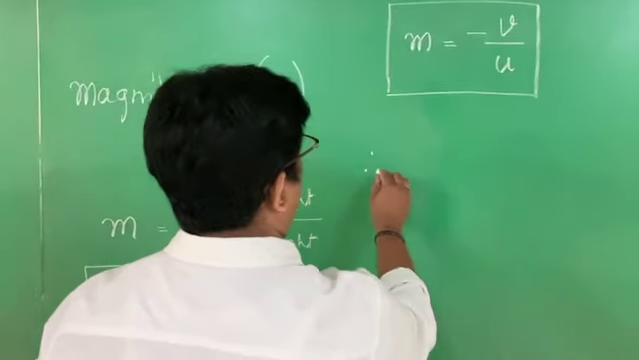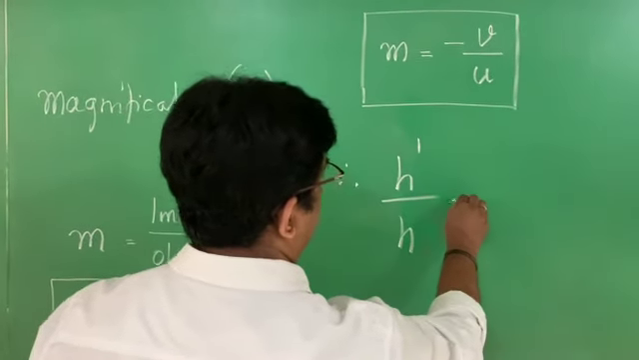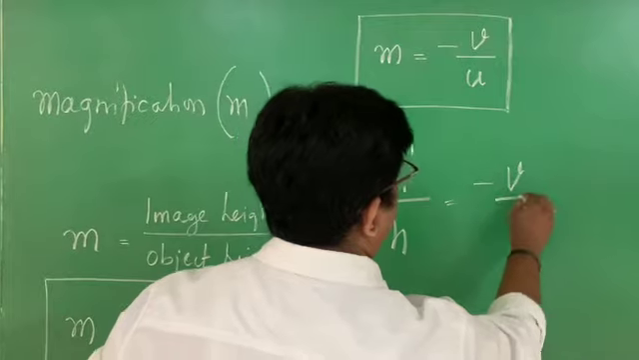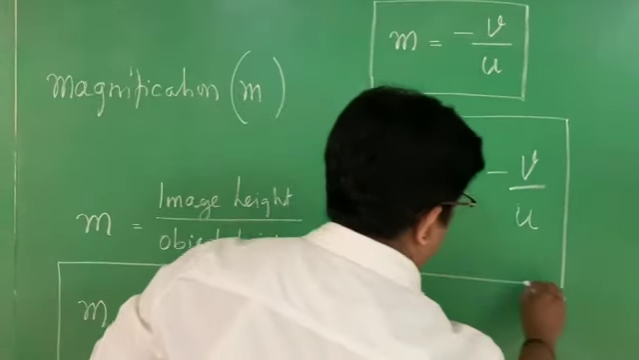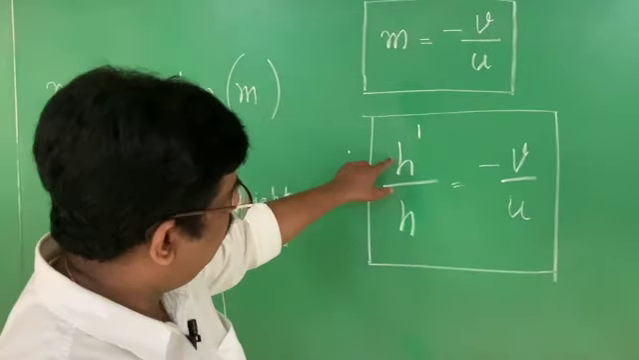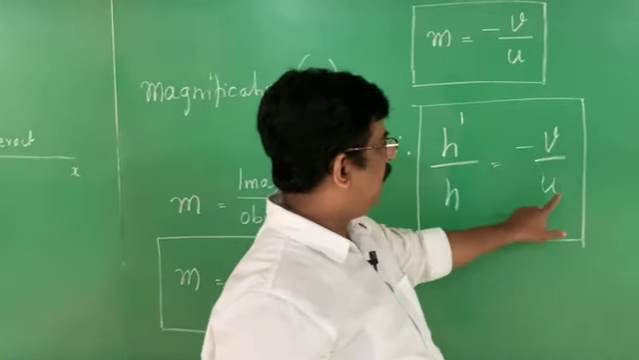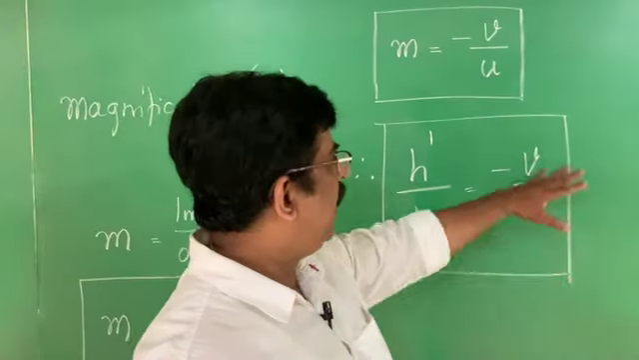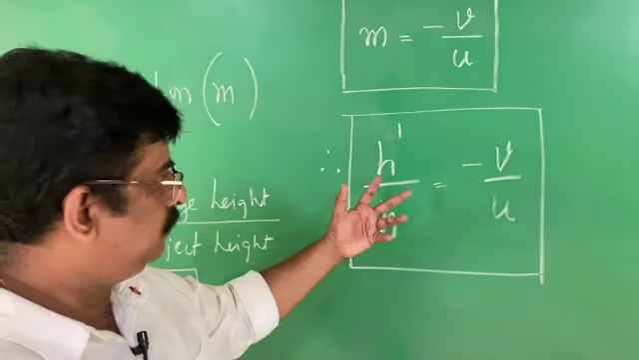Therefore, I can write one more formula, that is H dash by H is equal to minus V by U. This is another formula. Here, height of the image, height of the object, image distance and the object distance is given, and this is a very useful formula to solve the problems.